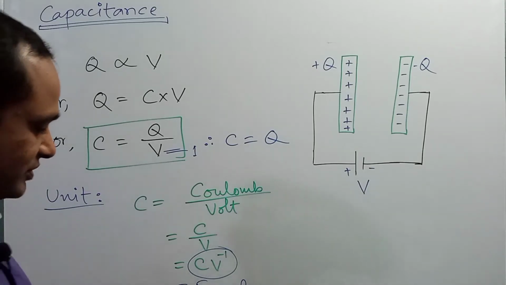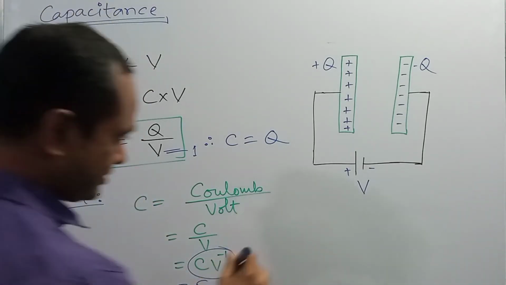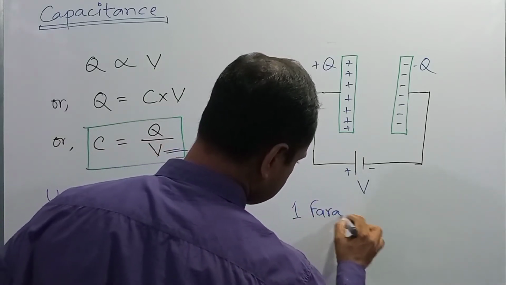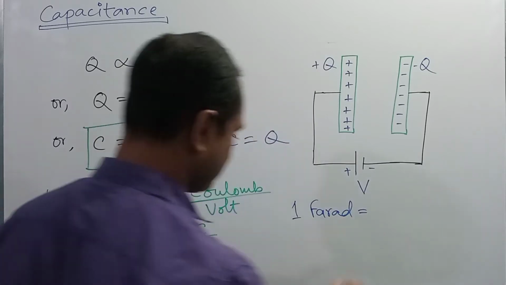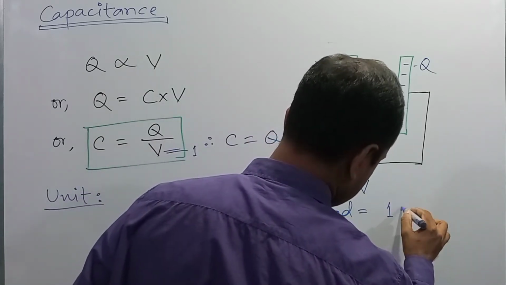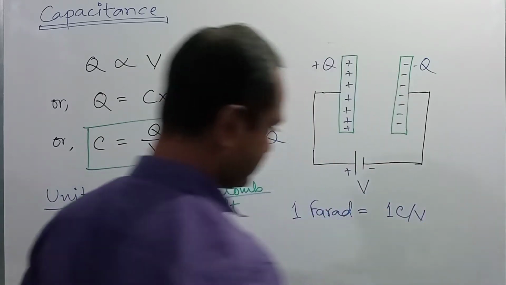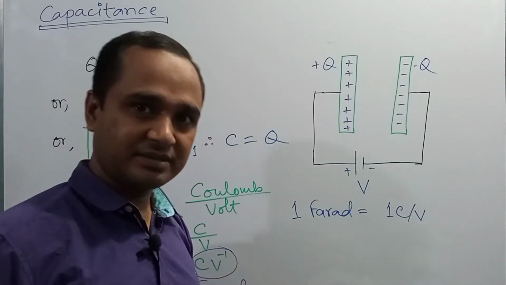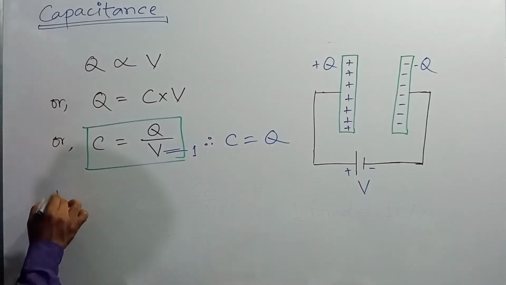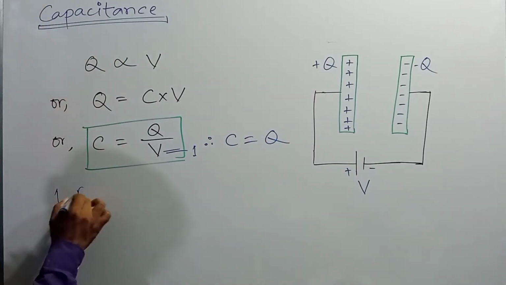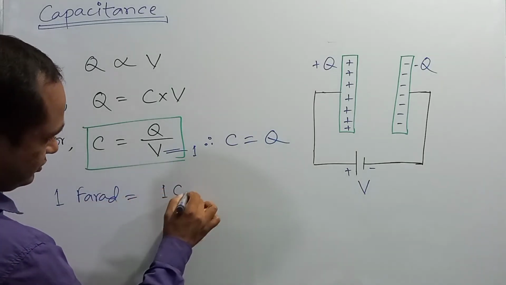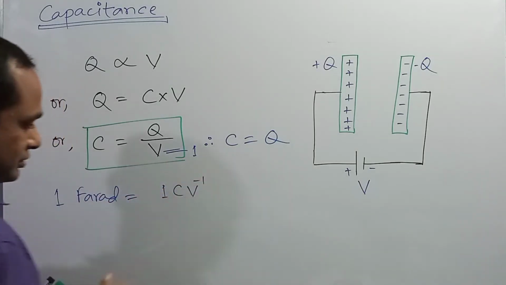Dear student, from this expression we can say that 1 farad is equal to 1 coulomb per volt, right? So 1 farad can be defined as 1 coulomb per volt.